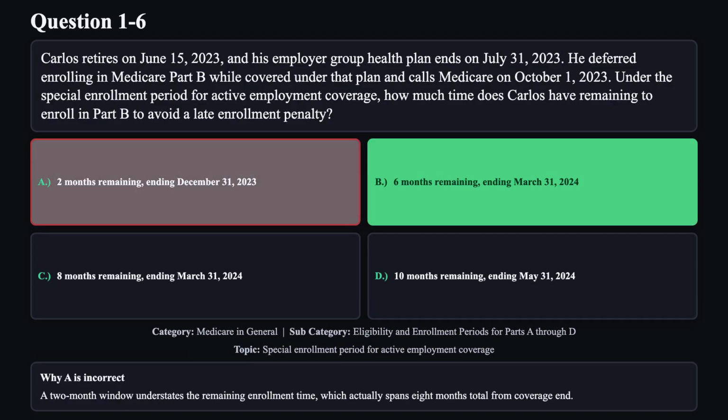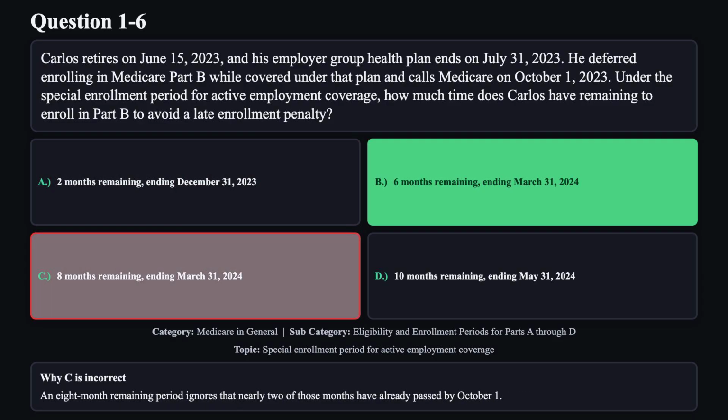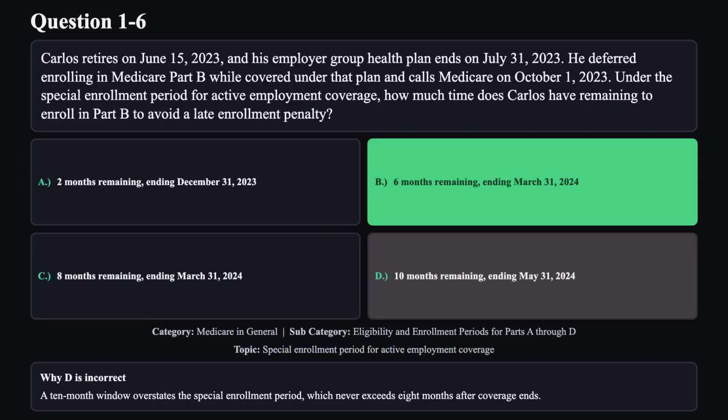Reason A is not correct. A 2-month window understates the remaining enrollment time, which actually spans 8 months total from coverage end. Reason C is not correct. An 8-month remaining period ignores that nearly 2 of those months have already passed by October 1st. Reason D is not correct. A 10-month window overstates the special enrollment period, which never exceeds 8 months after coverage ends.